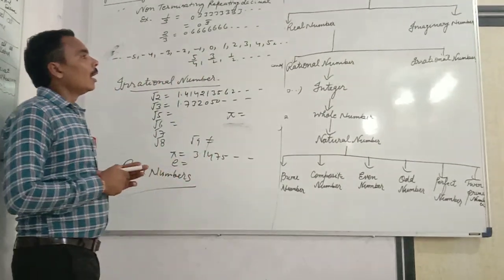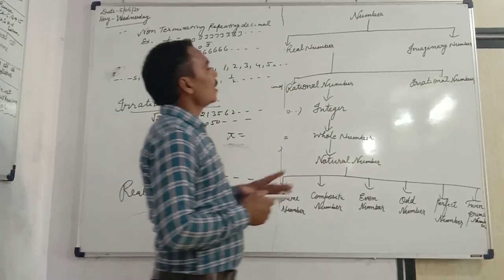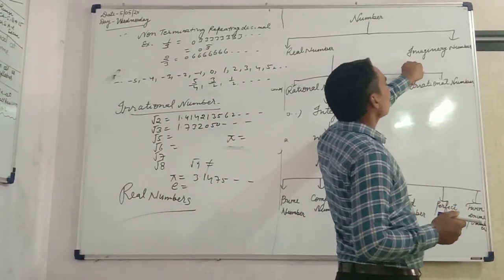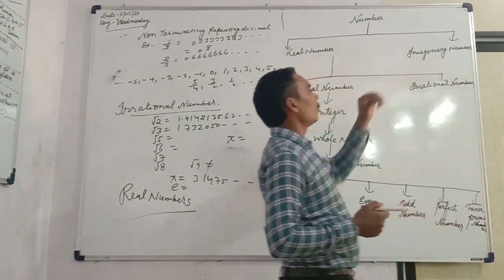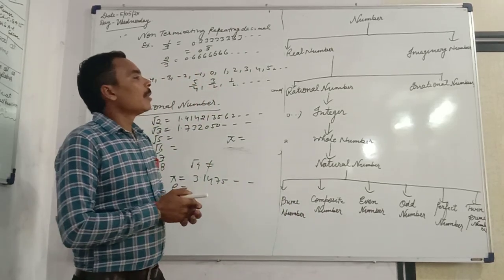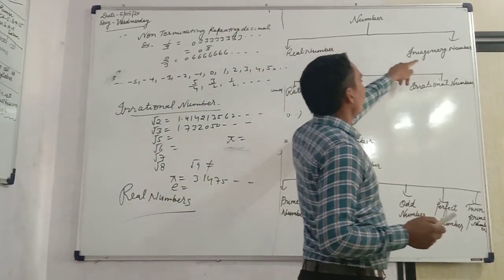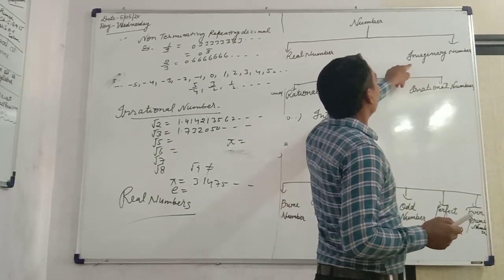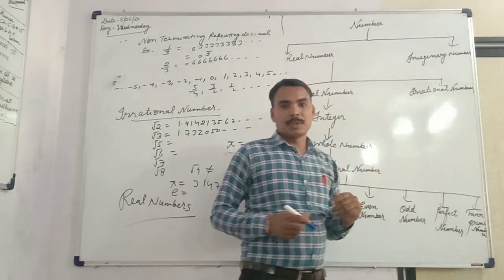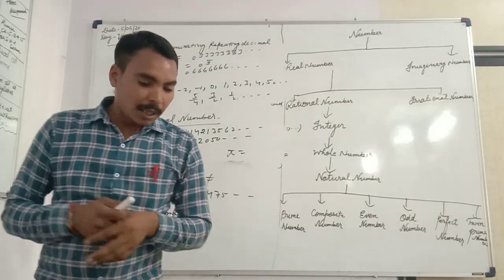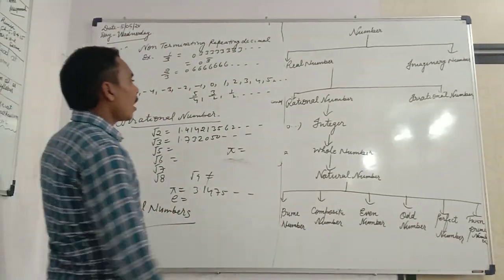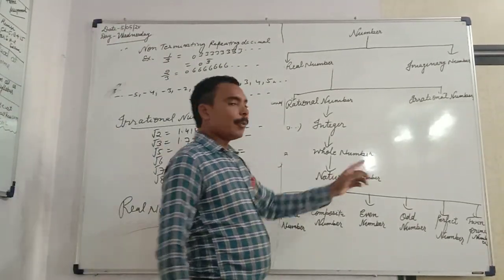Now imaginary number is not in the syllabus of class 9. We have your syllabus. So we can say real number plus imaginary number is equal to complex number. So next video I will discuss this, and how many parts of the natural numbers.